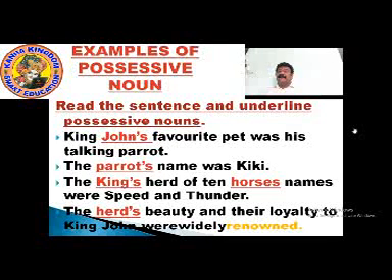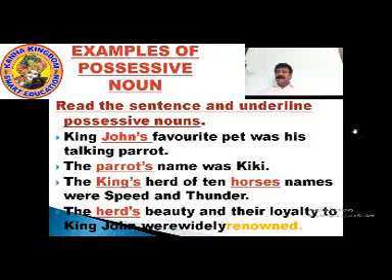King John's favorite pet was his talking parrot. When we say it's talking parrot, it's his favorite pet. It is in the position of King John's. So John's, we added an apostrophe S. Now let's go to the second. The parrot's name was Kiki. What is Kiki? Kiki is the name of parrot. It says parrot's name was Kiki. So parrot is the possessive noun here.